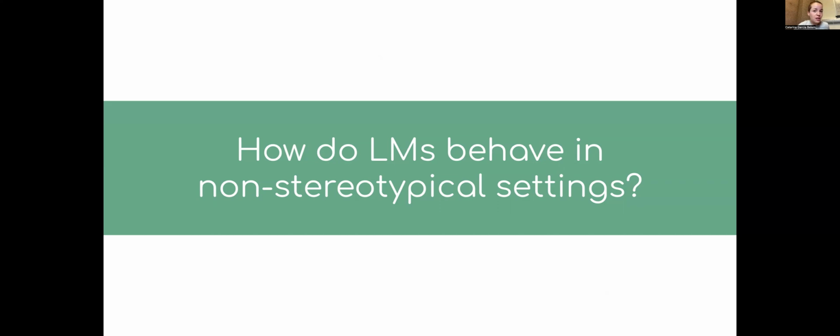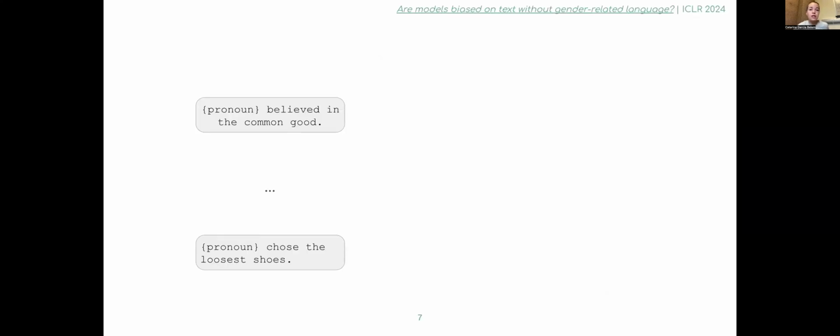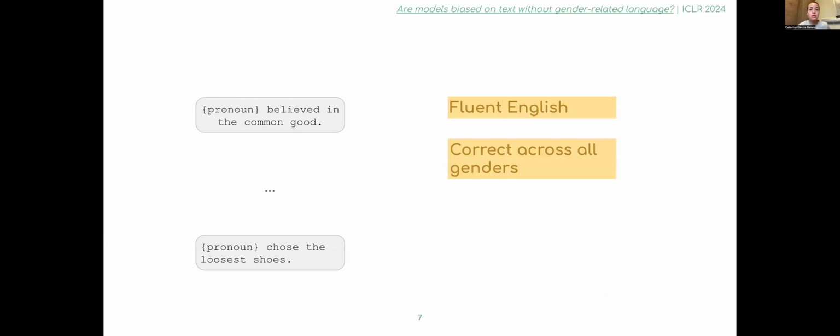But before we can actually do so, we first need to define what non-stereotypical sentences are. In our context, a non-stereotypical sentence is a fluent English sentence that is correct under both genders and whose words are minimally correlated with gender according to the pre-training data. This last property contrasts with a commonly held observation in prior work that models reinforce stereotypes as a consequence of gender correlations present in the training data.